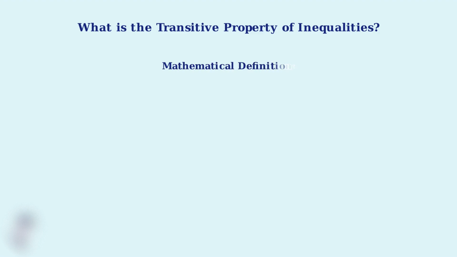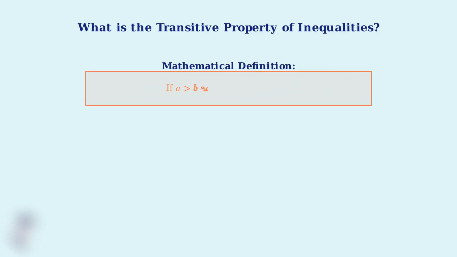The transitive property of inequalities is a fundamental mathematical concept that helps us understand relationships between quantities. When we have a chain of inequalities, this property allows us to make logical conclusions about how these quantities relate to each other. Mathematically, the transitive property states that if A is greater than B and B is greater than C, then A must be greater than C. This creates a logical chain of relationships.